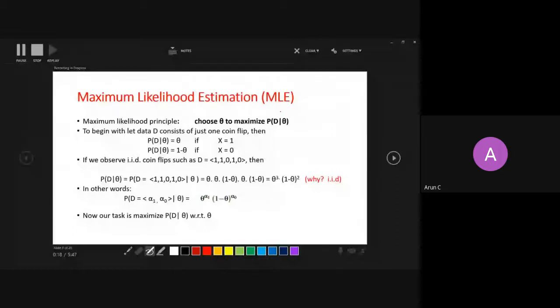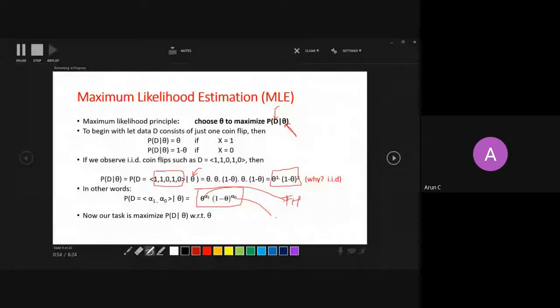we try to find out the probability of a data set given theta as a variable, right? So if my data set is 11010, then the probability of my data set keeping theta as a variable is this one. In general, the probability of a data set is this, where alpha 1 is the number of heads and alpha 0 is the number of tails. So it is the probability of a data set.